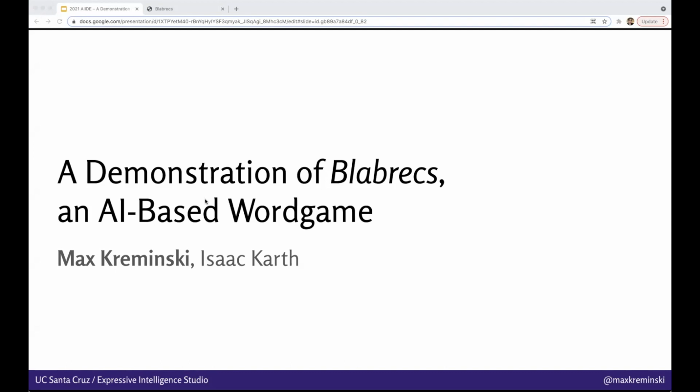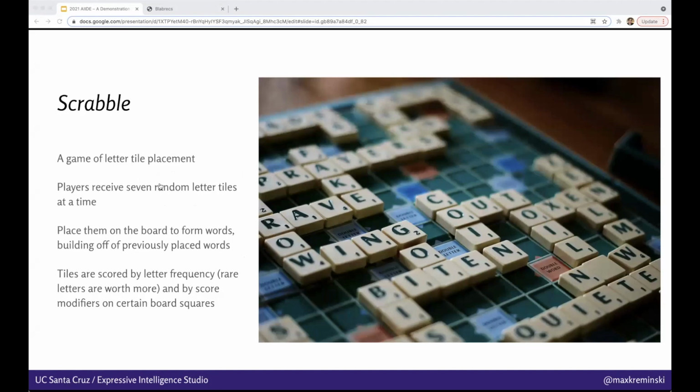Today I'm presenting Blabrecs, an AI-based modification to the word game Scrabble. Scrabble is a game of letter tile placement. Each player receives a hand of 7 random letter tiles drawn from a bag, which they place in a row or column on a grid of squares to form a valid English dictionary word.